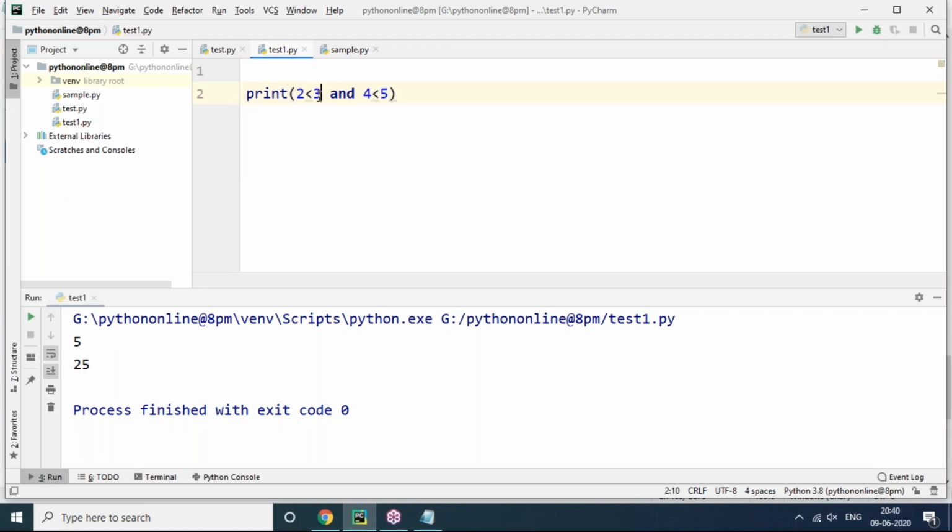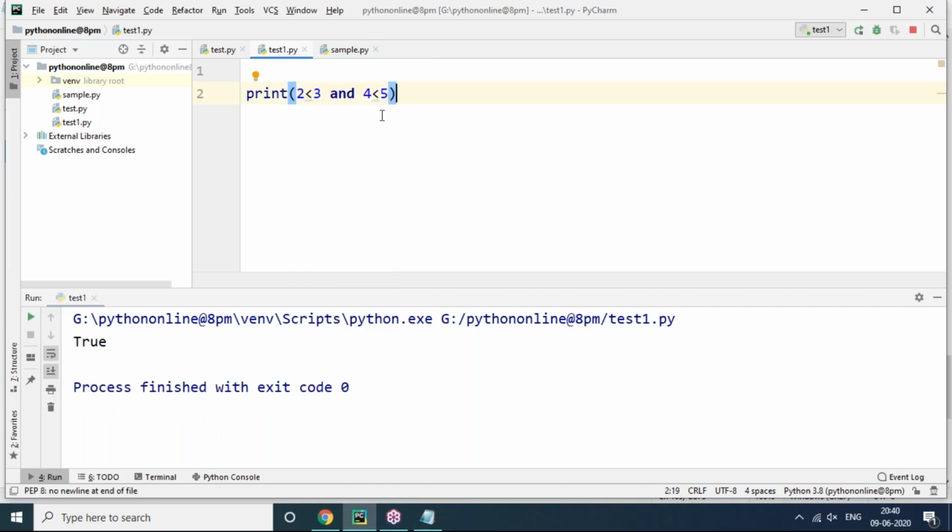Yes, it is true. 2 less than 3 is true, and 4 less than 5 is true. Both the conditions are true, so you can see true. If any one of the conditions is false, then the result is false. For example, here I am giving 9 less than 3 and 8 less than 5. Both are false, so absolutely it is false. No doubt at all.